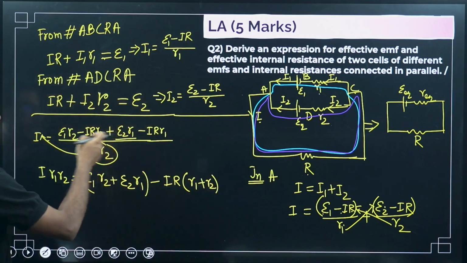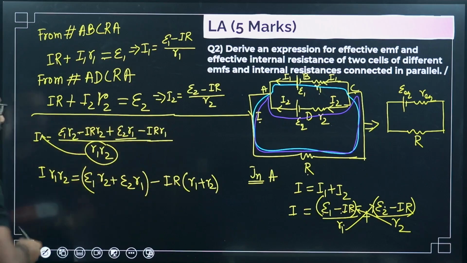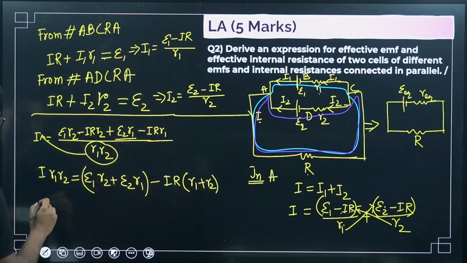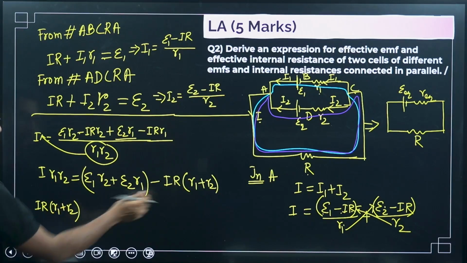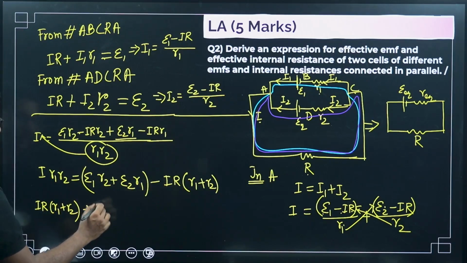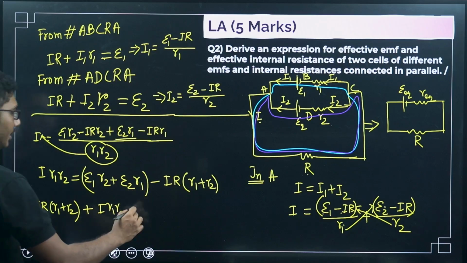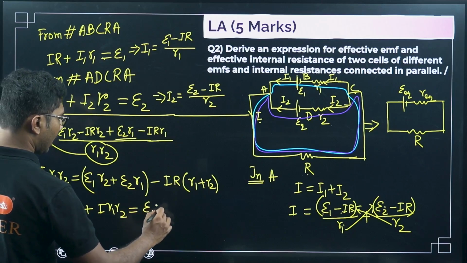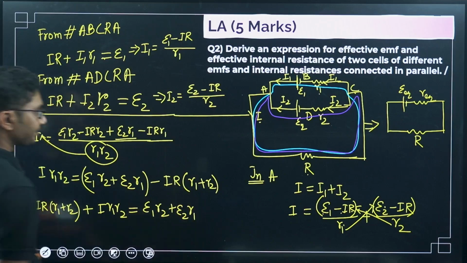Right, if you take this negative and IR common, it will be coming out to be R1 plus R2. Now take everything related to current on the left hand side. So what we will get? IR R1 plus R2, it will become positive because it was negative on the left hand side, plus I R1 R2 equals epsilon 1 R2 plus epsilon 2 R1.